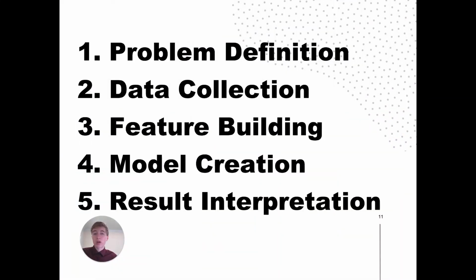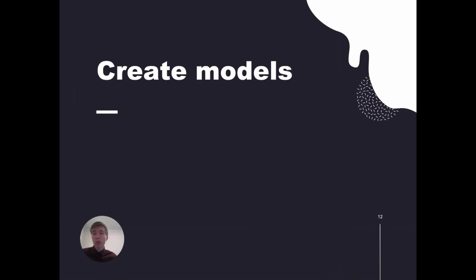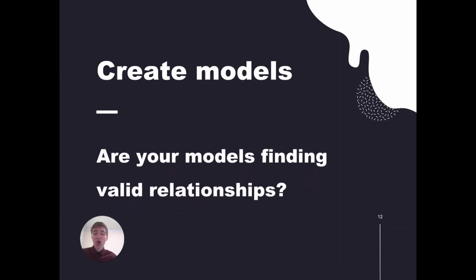Now, the next step in our process here is model creation. And quality assurance can help with this by answering the question, are your models finding valid relationships? You want to be able to see how changing your input parameters will affect the output of your model. If something doesn't make sense with how your model treats the features it's been trained on, you want to know so that you can have a clear plan to fix it.